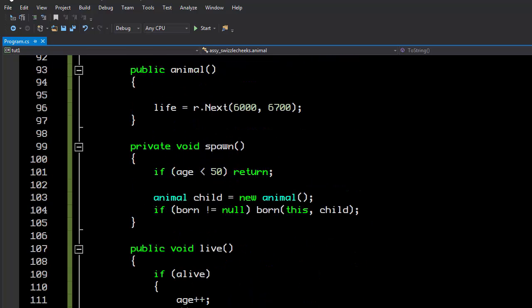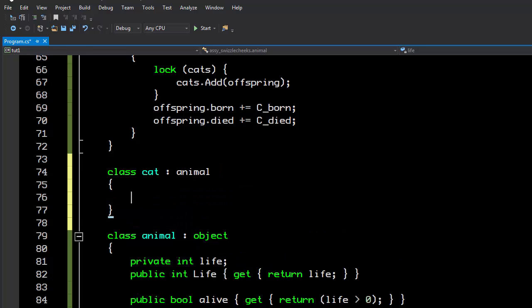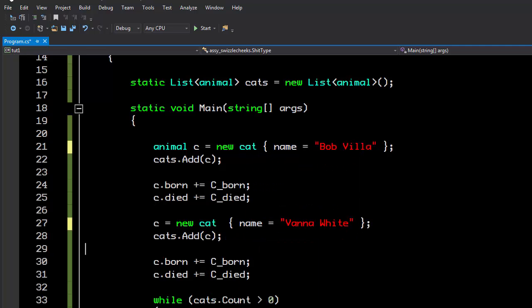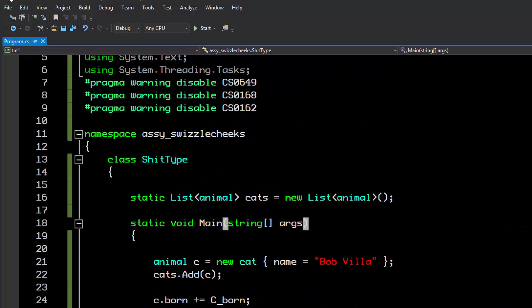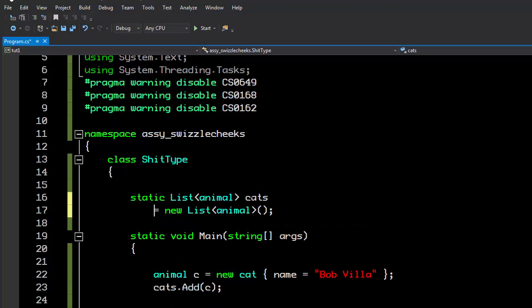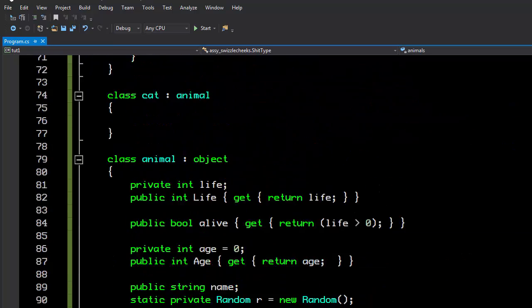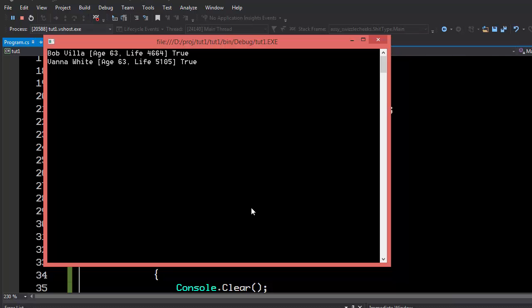But we're going to do something a little bit different here. I'm going to now create a cat that inherits the animal. And I'm going to go back up here, and I'm going to say, these are still cats. This is a list of animals. And it's called cats. Actually, let's rename this to animals. And everything here is referring to animal, other than I just created 2 cats directly instead of creating 2 animals. And you'll notice that this continues to work.